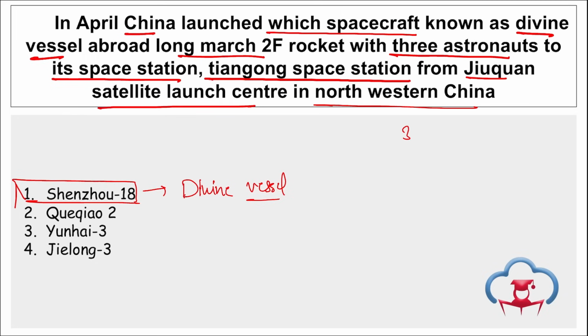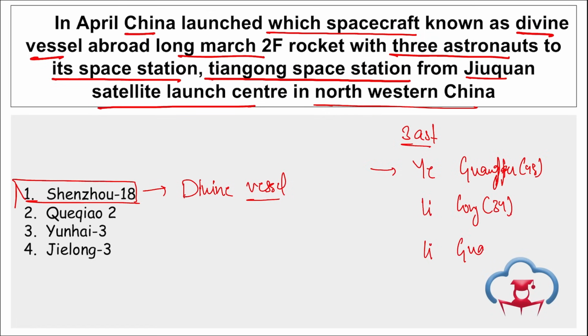And if we talk about 3 astronauts that it was carrying, it is your mission commander Ye Guangfu 43, former fighter pilot Li Kong 34, and Li Guangsu 36. These are the 3 astronauts. They were carried to International Space Station, right? That is they were carried to the Chinese International Space Station, that is Tiangong Space Station.